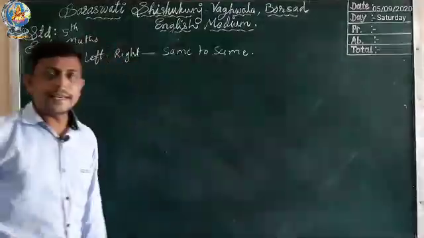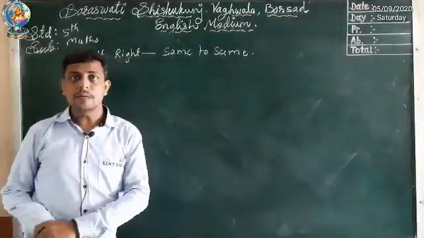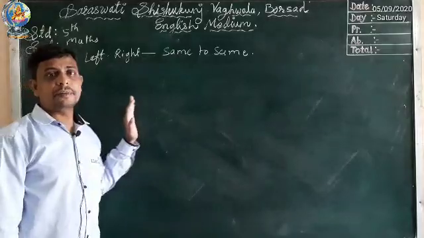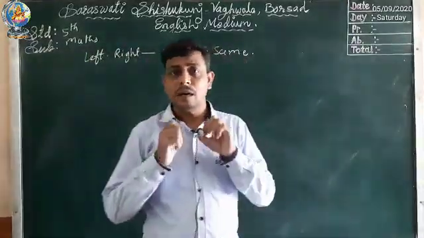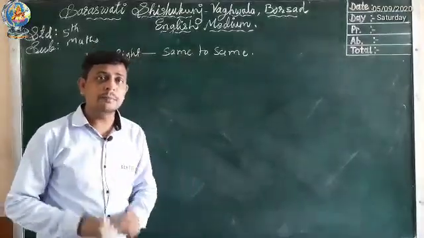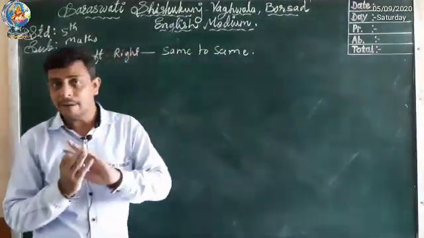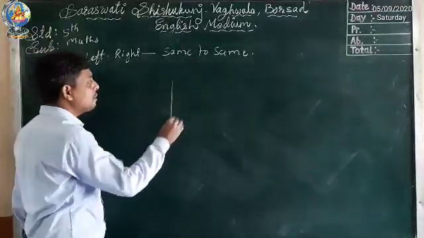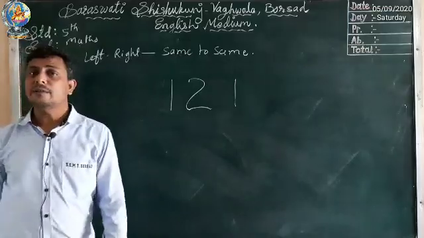Okay. The next topic is left right same to same. In this topic we are going to learn such numbers which read the same when you read from left to right or right to left. Suppose I give the example 121.